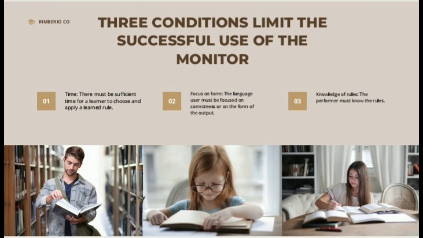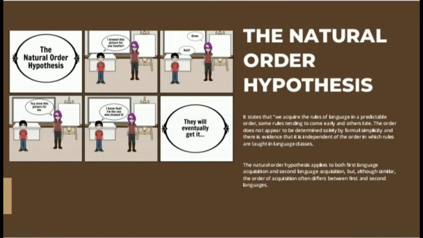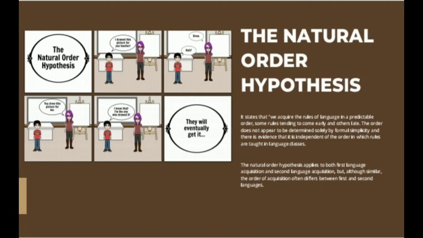A major criticism of the monitor hypothesis is that Krashen relegates the language monitor to a peripheral position in language acquisition. Up next is the natural order hypothesis. What the natural order hypothesis tells us about this process is that the acquisition of grammatical structures occurs in a predictable order. However, it does not happen in the same way as in first language acquisition.